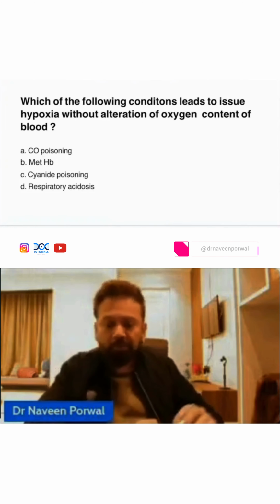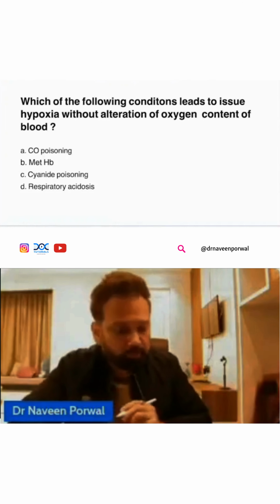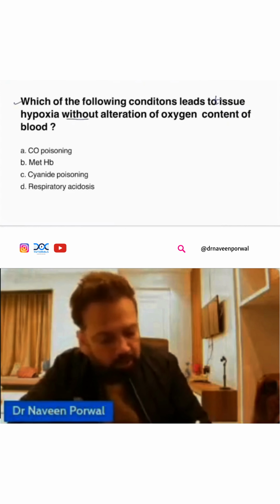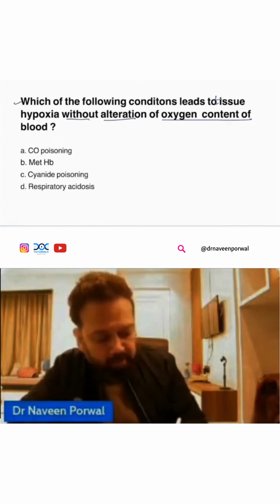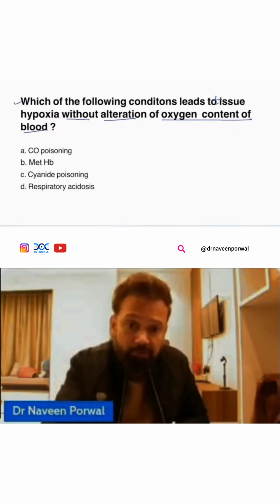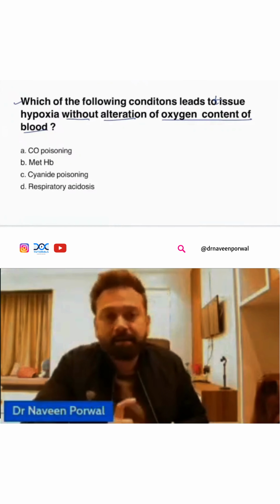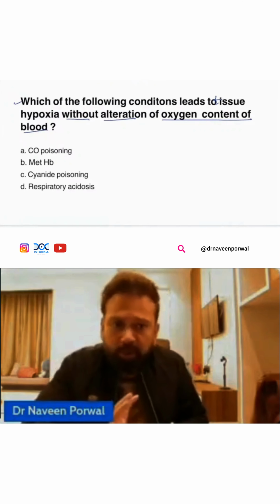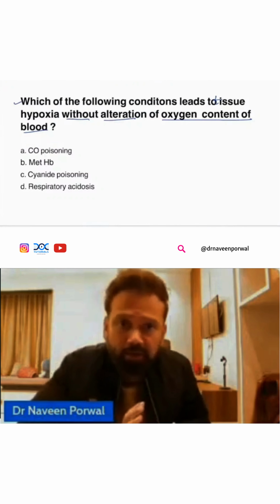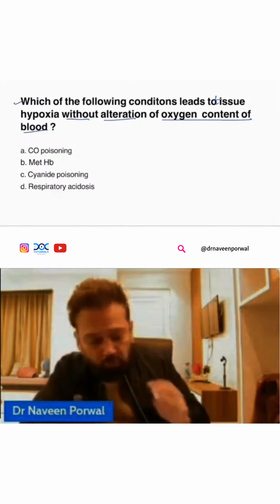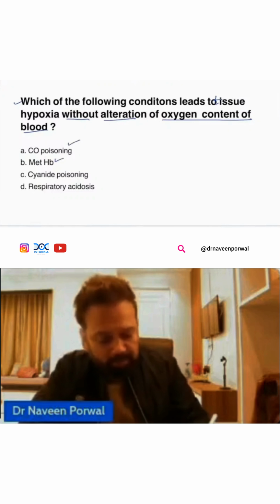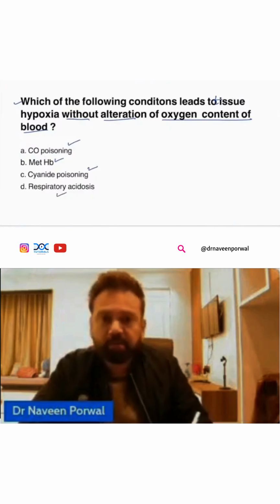Question number 1. Which of the following conditions lead to tissue hypoxia without alteration of oxygen content of the blood? It means oxygen content is okay, but there is hypoxia. It can be asked like a one-liner, or like a conceptual question. The options: carbon monoxide poisoning, methemoglobin, cyanide poisoning, or respiratory acidosis.